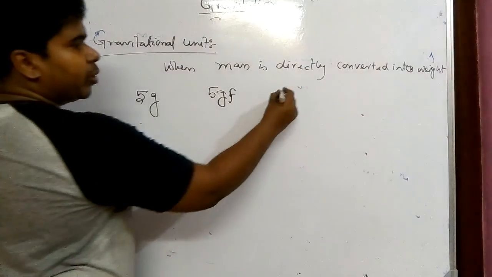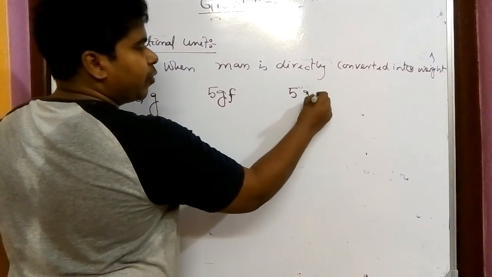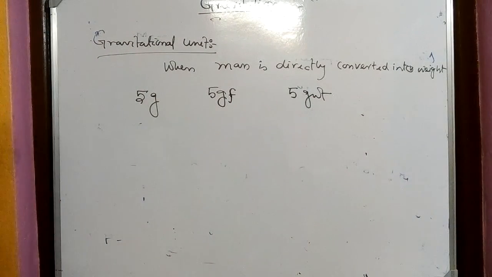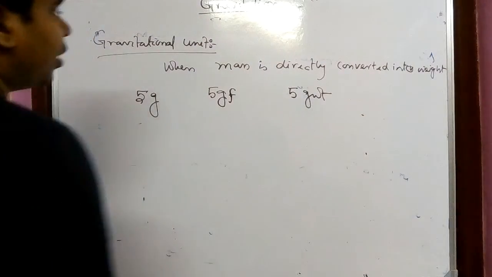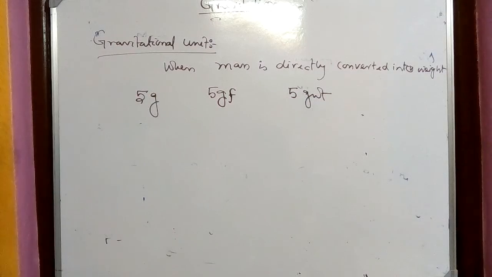Or in some books it is written 5 gram weight, gwt. That means the force given by 5 gram mass is 5 gram force, or the weight of 5 gram substance is 5 gram weight. That means we have directly converted mass into weight.